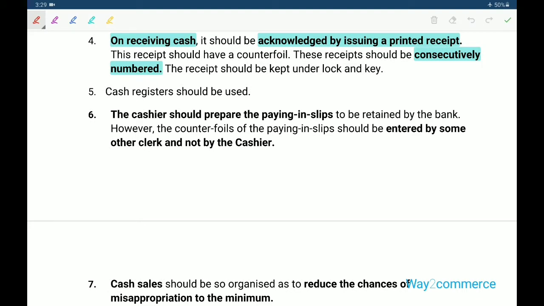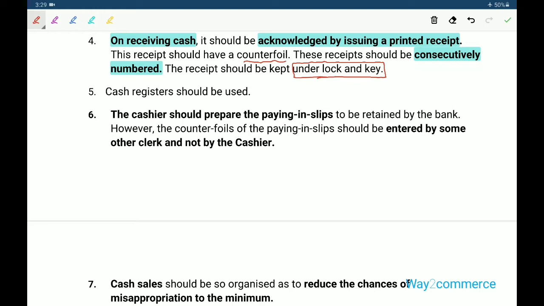The receipt should have a counterfoil, should be consecutively numbered, and should be kept under lock and key for better security of the cash receipts.